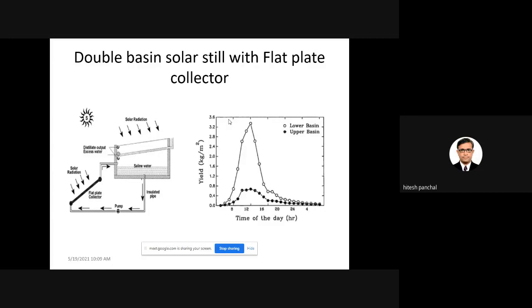So what is the result of the double basin solar still with the flat plate collector? Here you can see one graph.